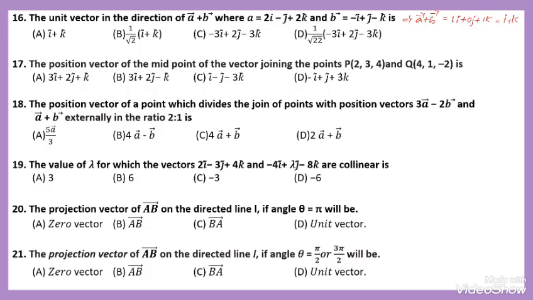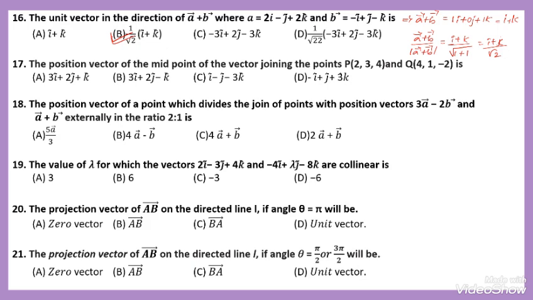We want the unit vector, that is vector A plus B divided by the magnitude of vector A plus B. Then what is the magnitude? The corresponding elements: 1 squared is 1, 1 squared is 1. It becomes i plus k divided by root 2. Option B is correct. The unit vector in the direction of vector A plus B is 1 by root 2 into i plus k.